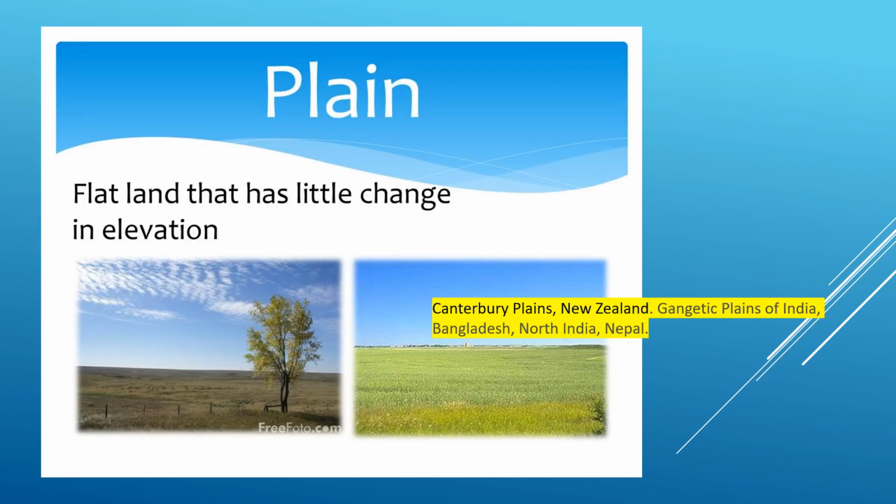Now the next one is the plain. A plain is nothing but flat land that has little change in elevation. Examples of plains are the Canterbury Plains in New Zealand, and the Gangetic Plains of India, which are located in Bangladesh, North India and also Nepal. There are many different examples of plains. Just comment the answer for the examples of the plains.